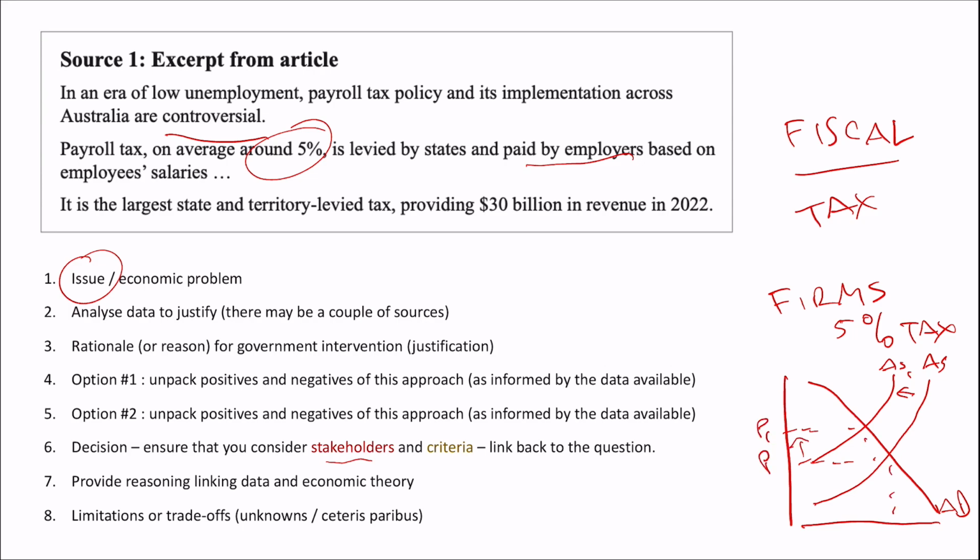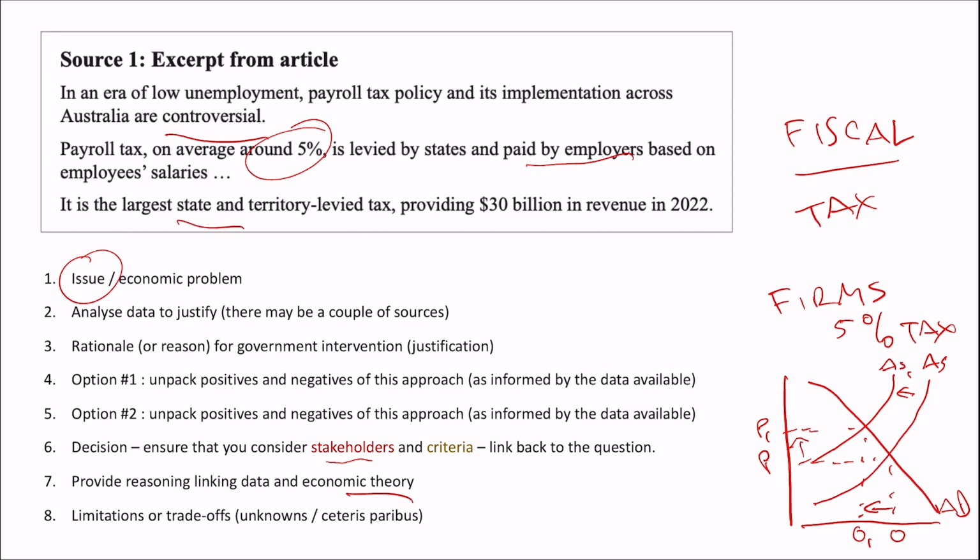Prices rise. And we also see here, for instance, that GDP or output falls, unemployment rises, etc. So we're starting to see some stakeholders. We've got some theory behind us here, okay? And it's a state-based tax.